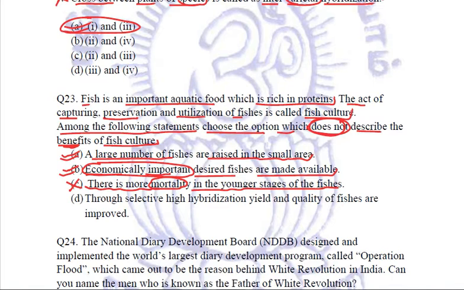Let us see the next statement also. Through selective hybridization, yield and quality of fishes are improved. Exactly. If we are selecting which particular desirable traits and which particular breeds we are going to crossbreed, obviously the yield and quality is going to improve. So out of these four options, option number C describes something which is not the benefit of fish culture, and that is why it is our answer. Fine.